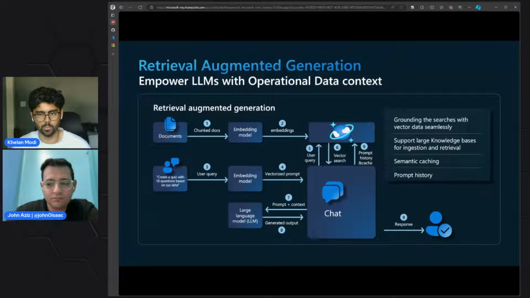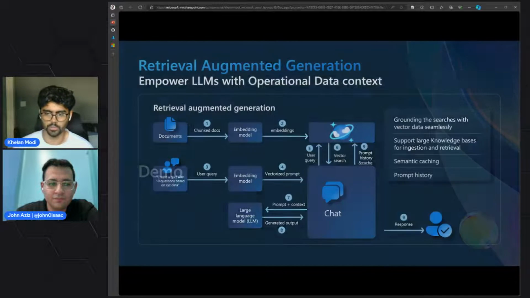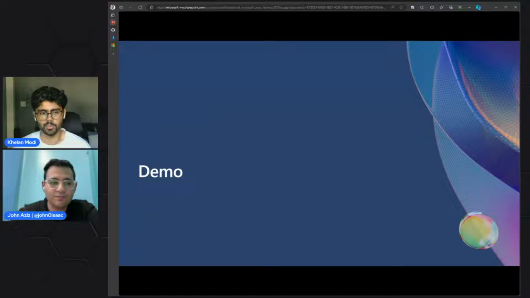Once we have the vectorized prompt, we go into our database, which has inbuilt vector indexing, which allows us to find relevant information really fast. Once we find the information, we come back and give the user the response. Additionally, for the next time the user asks a follow-up question, we store the prompt history again in Azure Cosmos DB for MongoDB vCore to give you a more personalized answer when a user asks more follow-ups. Let me now go over to our website where we'll see this working.